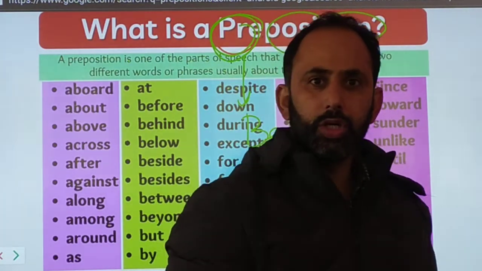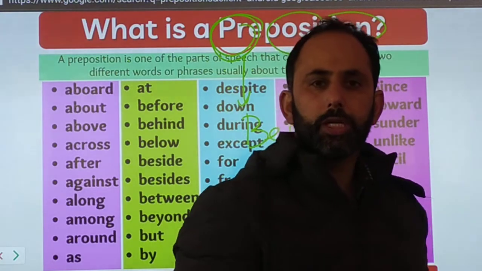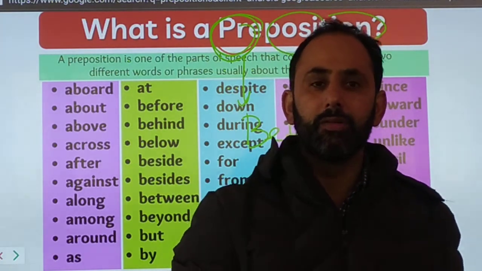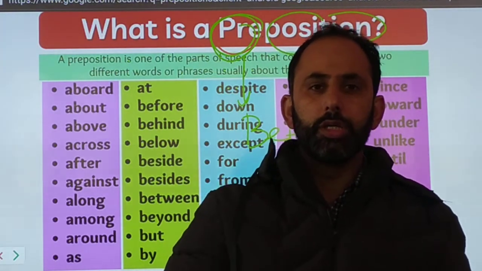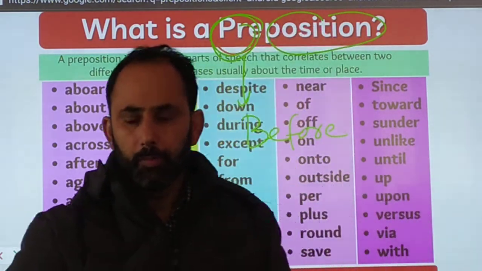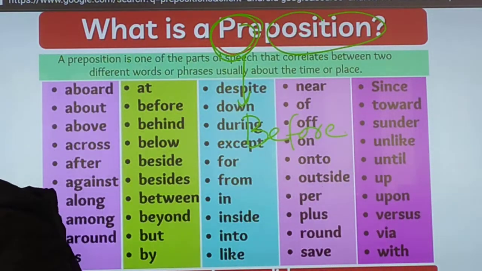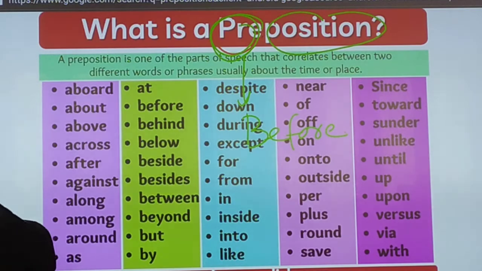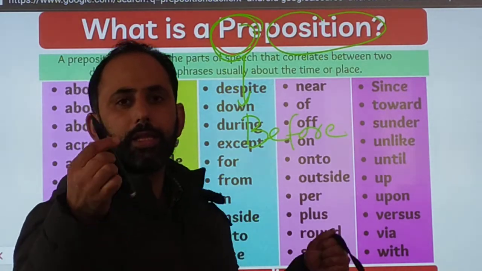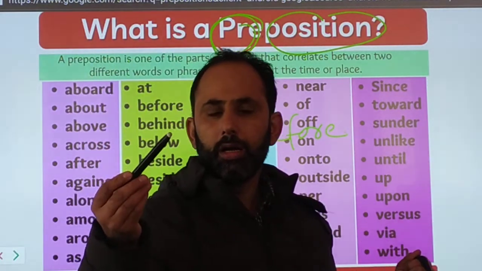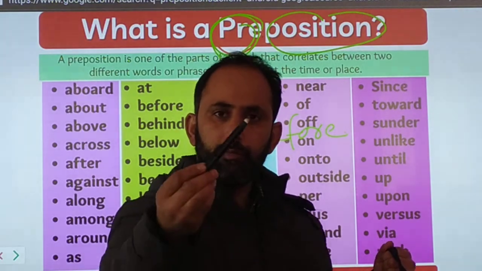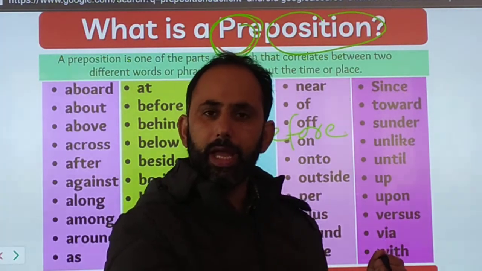As you know, there are so many parts of speech in the sentence: verb, noun, adjective. It shows the relation. For example, this is my bag and this is the marker. It shows the relation between this bag and this marker.